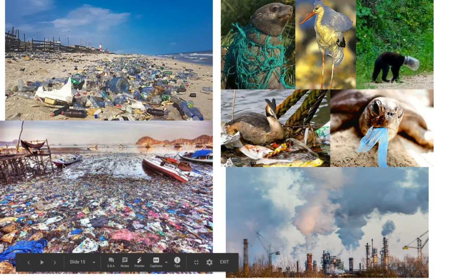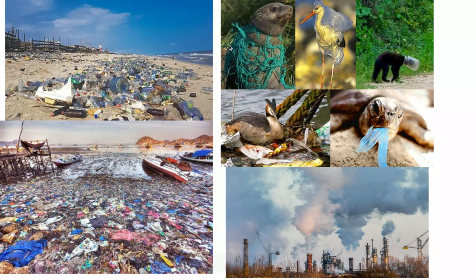Here's another example of ocean pollution. Here is what can happen to creatures that use the ocean or live near it. So here we have some aquatic birds that are suffering from plastic pollution. Here a turtle has plastic stuck in its throat. Here a seal's trapped in a plastic nest.